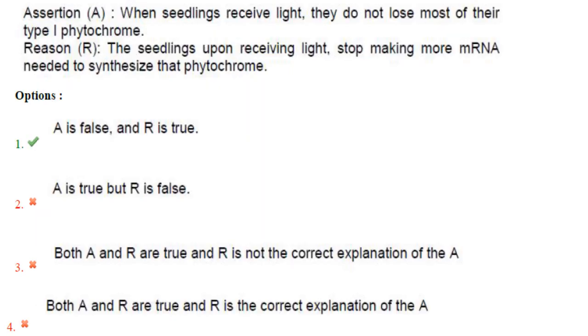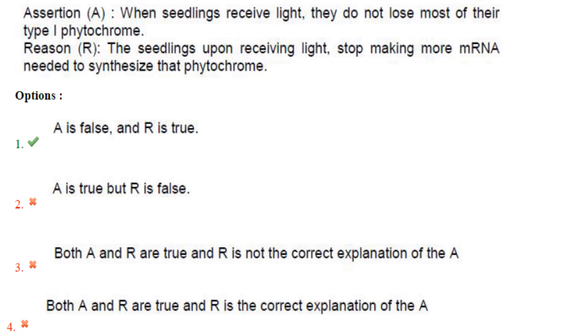Then next one. When seedlings receive light, they do not lose most of their type 1 phytochrome. That is not correct, because seedlings in the dark condition have more type 1 phytochrome, and upon absorption of light, the majority of the type 1 phytochrome is lost. So when seedlings receive light, they lose the majority of type 1 phytochrome. That is not correct.